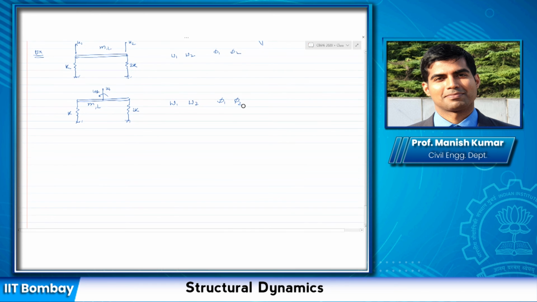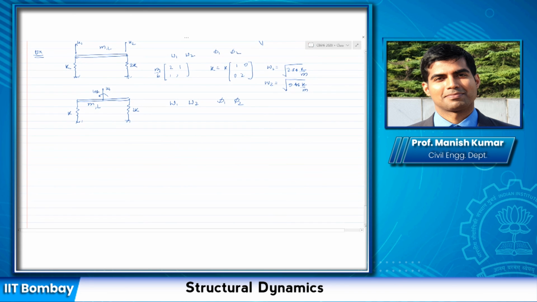Remember, for the first case we had derived the mass matrix as, if I take m by 6 outside, 2, 1, 1, 2. And the stiffness matrix as 1, 0, 0, 2. You can go ahead and solve the eigenvalue problem, and you can find out omega 1 and omega 2 by substituting the values. You can get omega 2 as k by m.